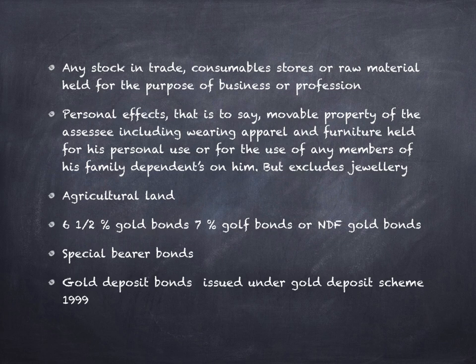An agricultural land which is used for agricultural purpose is not a capital asset. These bonds, 6.5% gold bonds, 7% gold bonds, or National Defense Fund gold bonds, special bearer bonds, gold deposit bonds are not considered as capital asset.